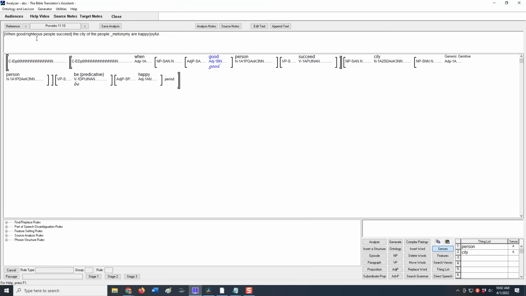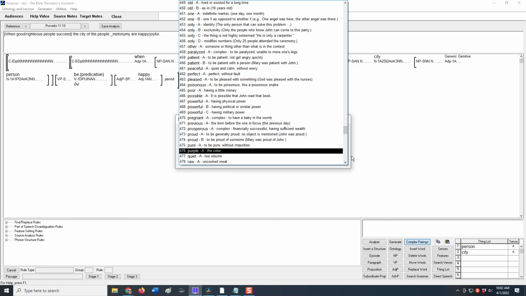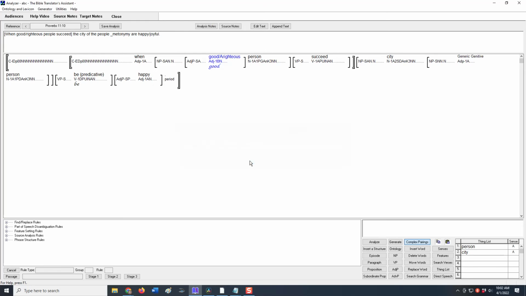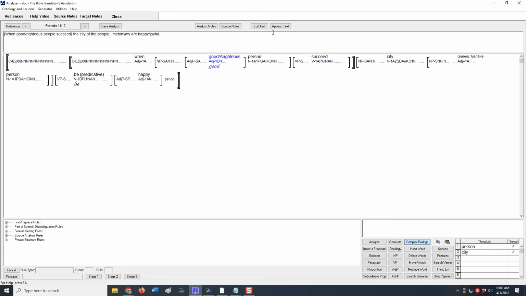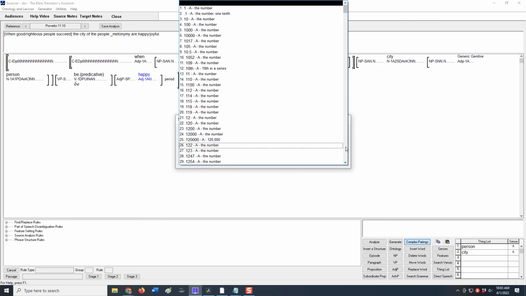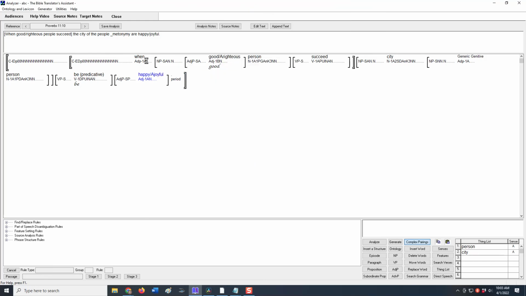Okay, then I indicated that we wanted to pair the righteous complex word with good, but that's not done automatically. So I click down here on complex pairings on the bottom right. Then I click on the word good. Then I search for the word righteous and select that. So now you can see it says good/righteous. And I'm going to do the same thing for happy. So here I'm going to choose joyful. So now I've got those two words paired.